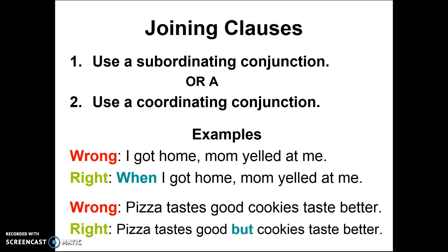That makes that thought complete. Those clauses are now joined. It expresses a complete thought. Your next sentence, you saw that previously as well, says "pizza tastes good, cookies taste better." It is lacking the coordinating conjunction, but remember the acronym FANBOYS. So when "but" is placed in that sentence, it makes that sentence complete. So this is how you join clauses, using a subordinating conjunction or a coordinating conjunction.